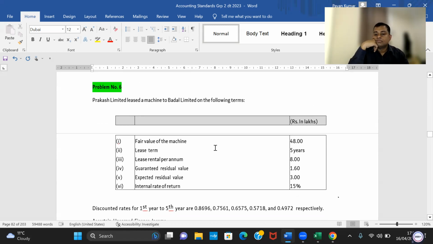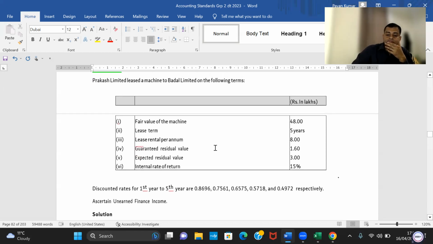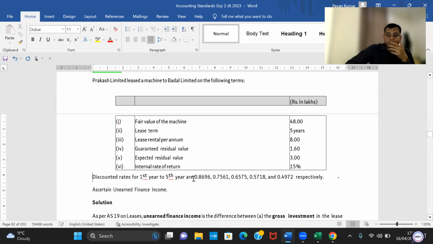Prakash Limited leased the machine to Badal Limited on the following terms. Fair value of the machine, 48 lakhs. Lease term, 5 years. Lease rental per annum, 8 lakhs. Guaranteed residual value, 1,60,000. Expected residual value, 3 lakhs. Internal rate of return, 15%. Discount rates from the first year to the 5th year are 0.8696, 0.7561, 0.6575, 0.5718, and 0.4972 respectively. Calculate the unearned finance income.